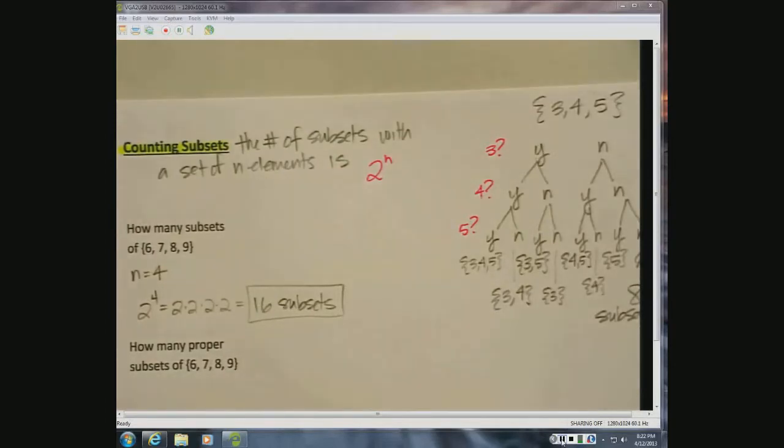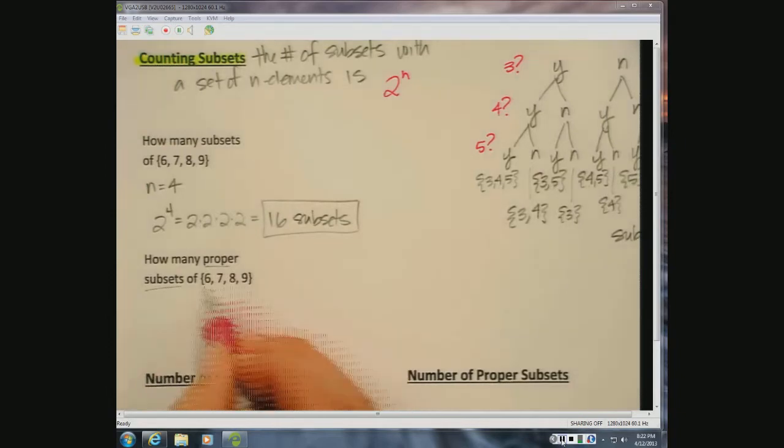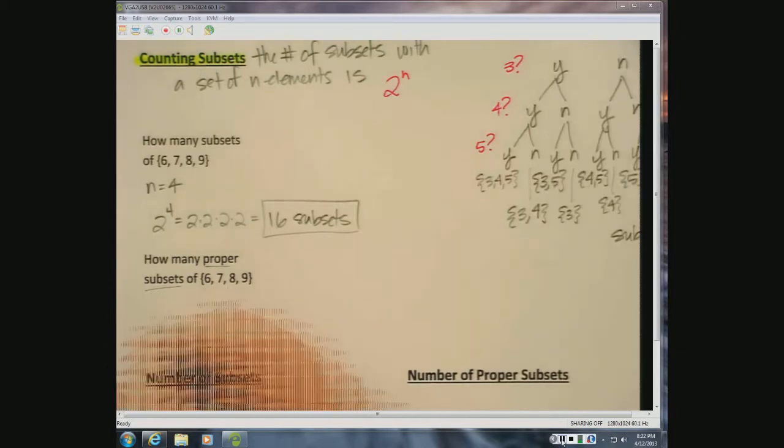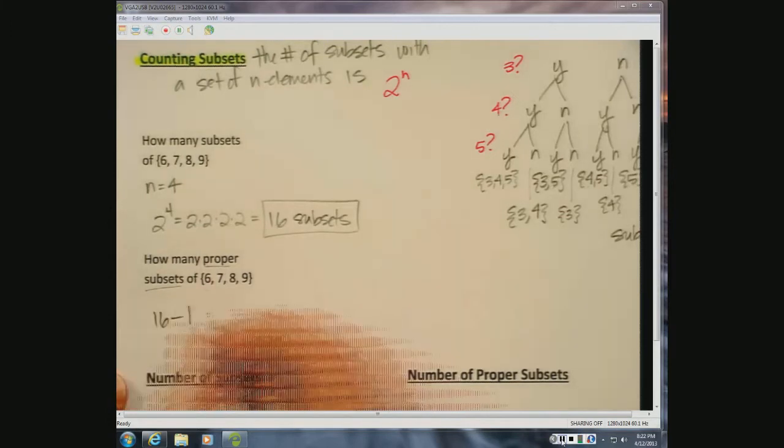So what if we weren't talking about subsets? What if we're talking about proper subsets? Well, then we have to subtract the one that's exactly the same, right? I have 16 subsets, but if I make them proper subsets, I have to remove the one that was all yeses in my tree diagram. The one that had the 6, had the 7, had the 8, had the 9. So that's actually going to be 16, but I have to subtract the one that's the same, so it's going to be 15 subsets.